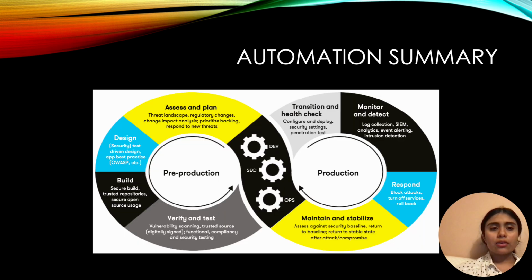Now, let's take a look at how automation fits into our security pipeline. This diagram shows the complete DevSecOps lifecycle. We start with the assessment and planning phase, where we're looking at the threat landscape, regulatory changes, change impact analysis, prioritizing our backlog, and responding to new threats.